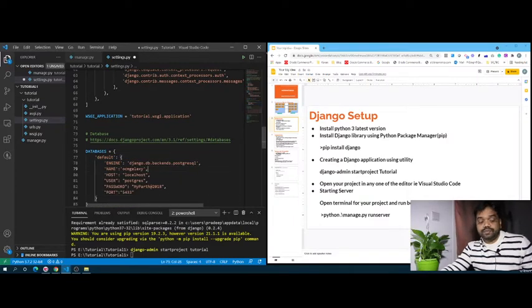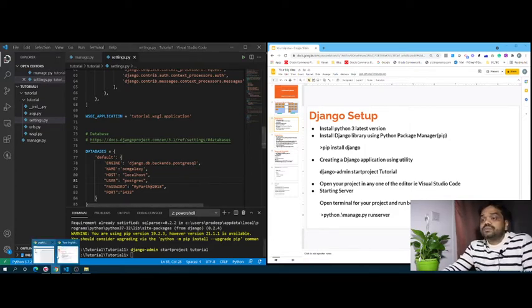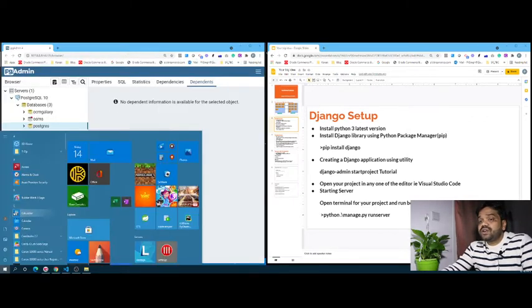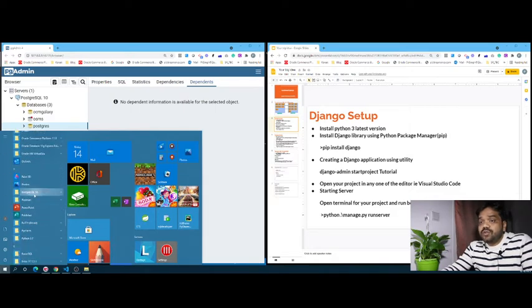Before that, you need to install the Postgre software on your local system, and then after that you have to start the server for it. After installation of the latest Postgre version, you will see PostgreSQL 10 here. I have already installed it. Just click on this to see the admin page, and start the server, pgAdmin4.